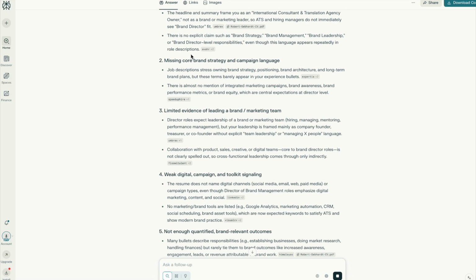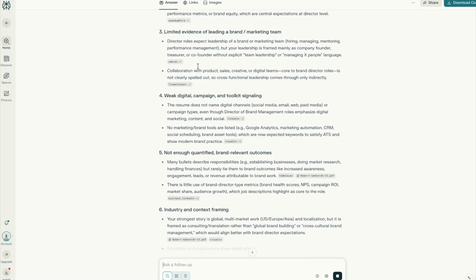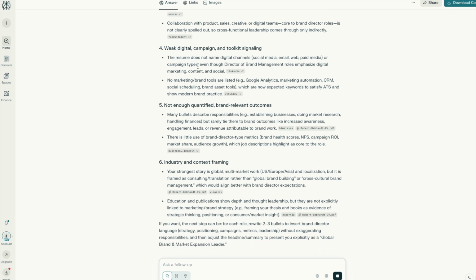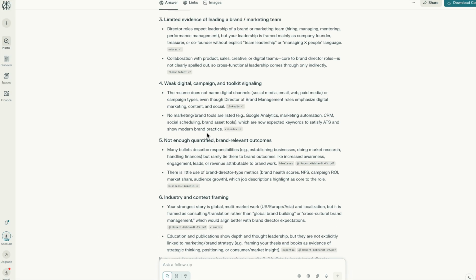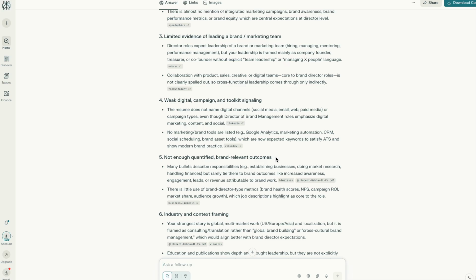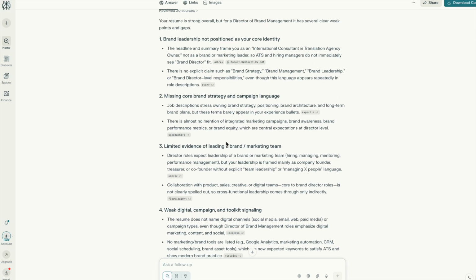So it lists what the weaknesses are and why, and it does it in a very clear manner, and so you can then work on it. I think there was a little bit more. Yeah, this can be useful in case you have the option for further education or improving experience. Yeah, exactly. And so if something's missing here, like not enough quantified brand relevant outcomes, and it seems like I don't have enough in branding, so now I can check if I want to get a certificate in branding or take a course in it, or maybe find a way to apply branding to what I do already, because then I can add that to my resume.